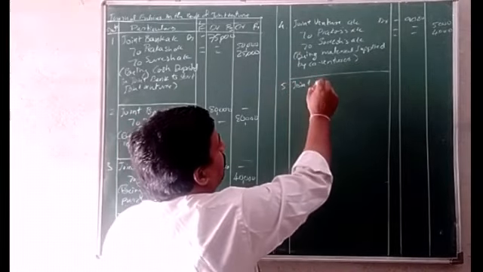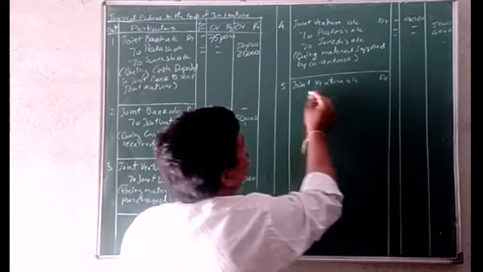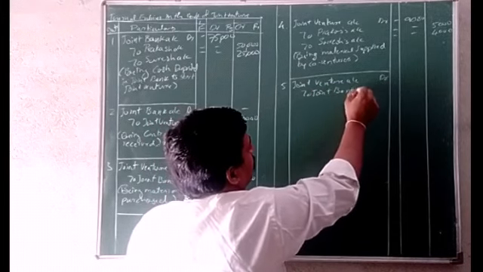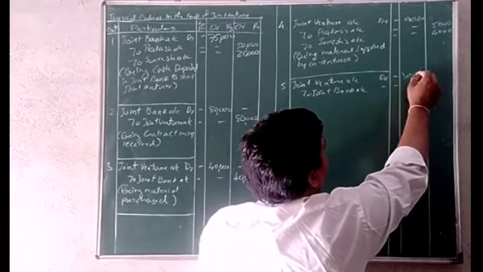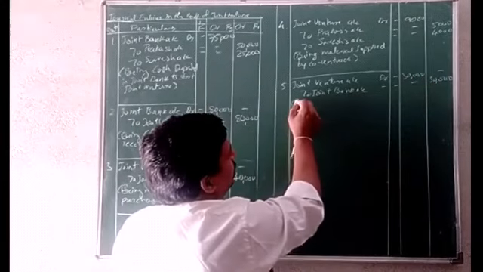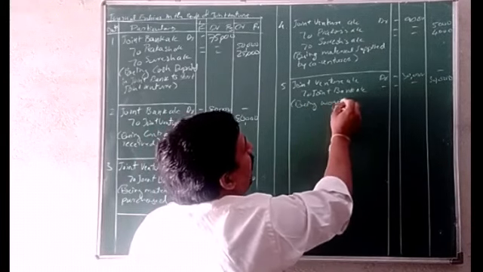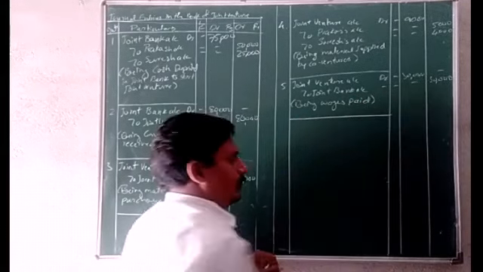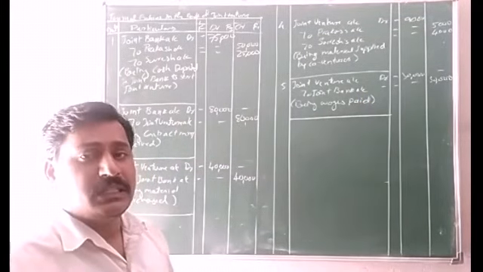So next journal entry for payment of wages. Joint venture account debit to joint bank account. So 30,000 wages they paid, 30,000. Narration: being wages paid.